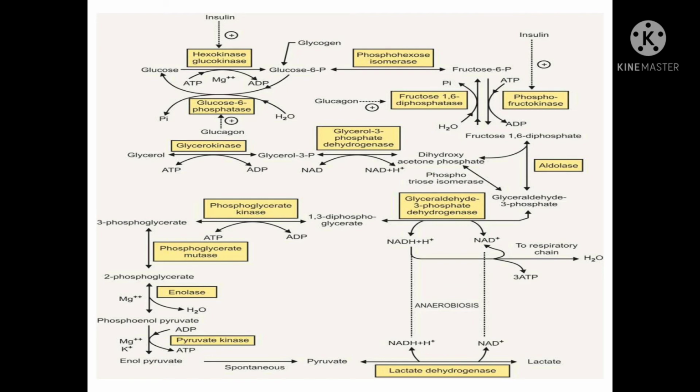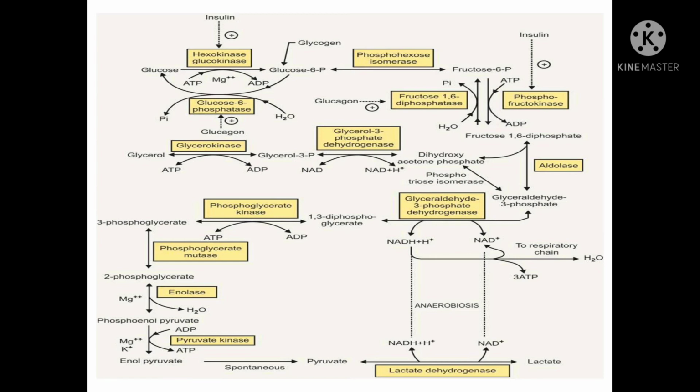In the third phase, glyceraldehyde 3 phosphate is converted to 1,3-bisphosphoglycerate with the help of the enzyme glyceraldehyde 3 phosphate dehydrogenase. Here, one NAD is reduced to NADH. Now, 1,3-bisphosphoglycerate is converted to 3-phosphoglycerate with the production of 1 ATP from ADP. This is known as substrate level phosphorylation, the production of 1 ATP at substrate level without going to the electron transport chain. The enzyme used is phosphoglycerate kinase.